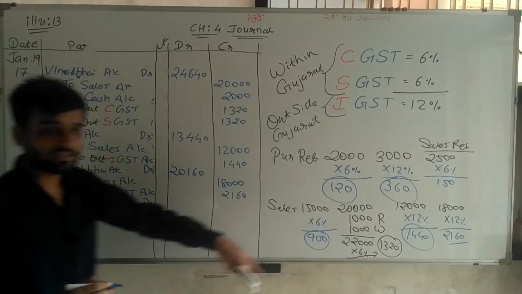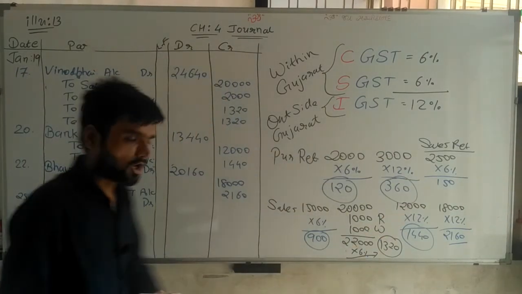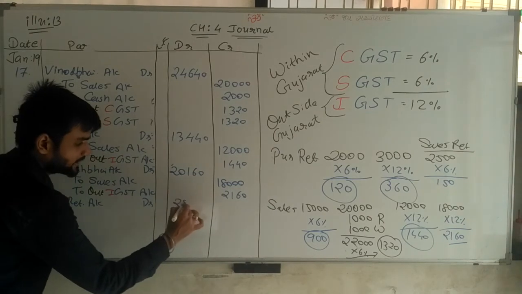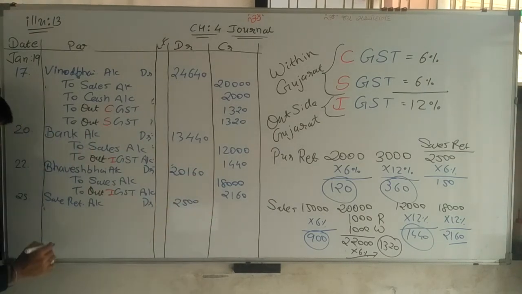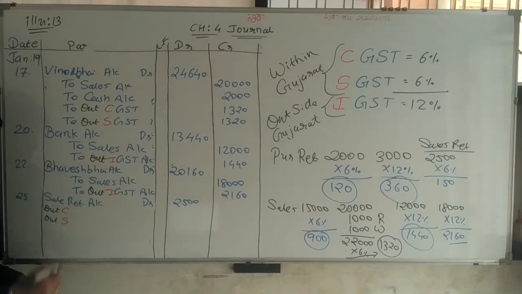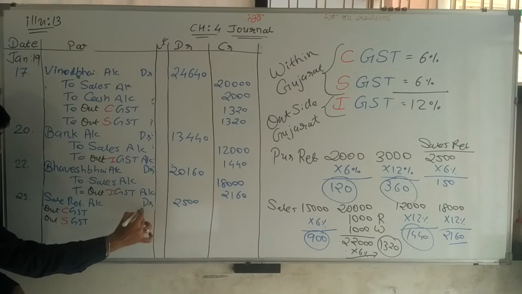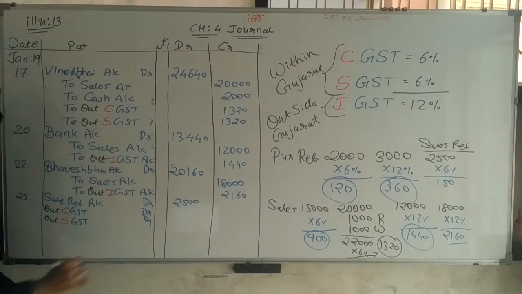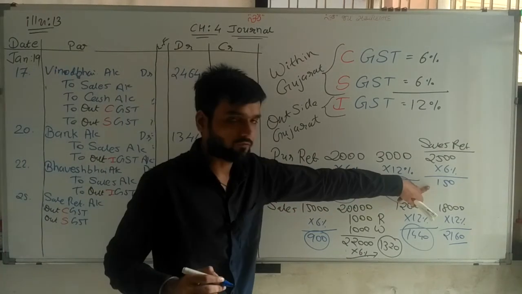Now the sales return amount is 2,500 of goods, so here I have to write 2,500 of goods. Now for sales, output GST is used. So output CGST and SGST debit. Two times we have to write 150, 150.